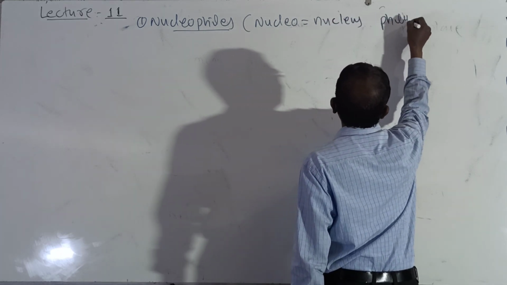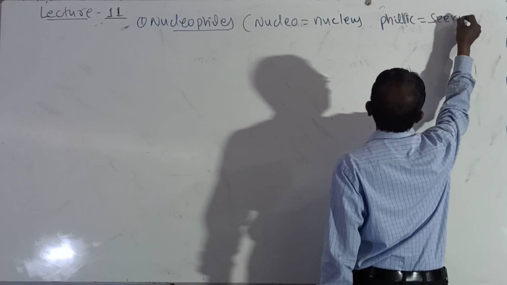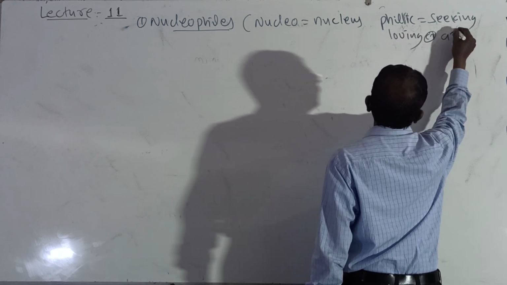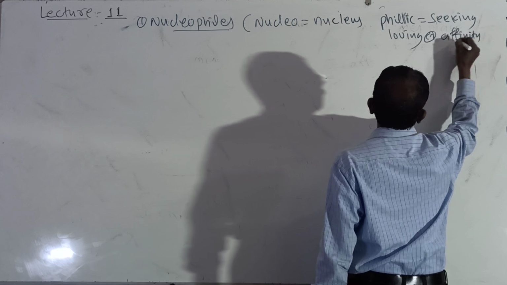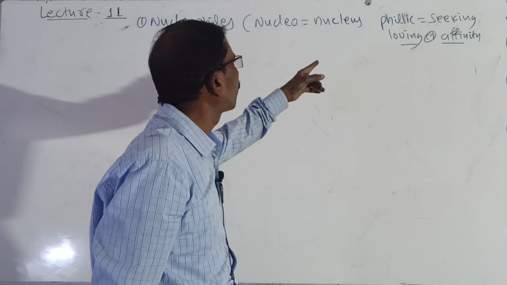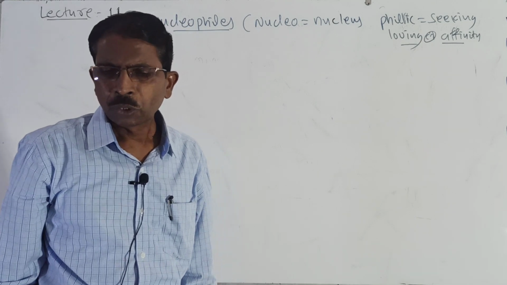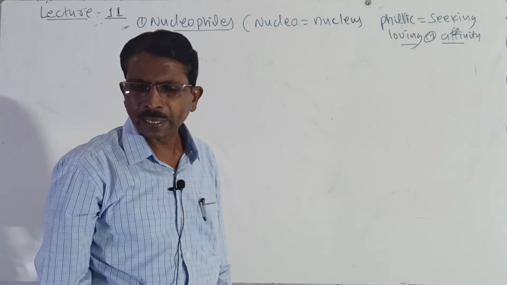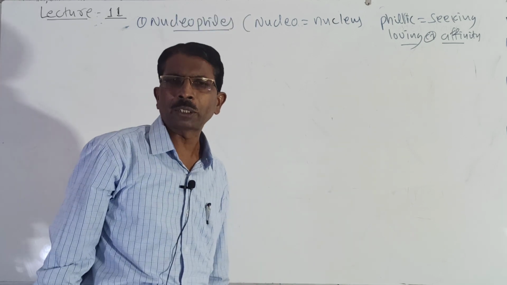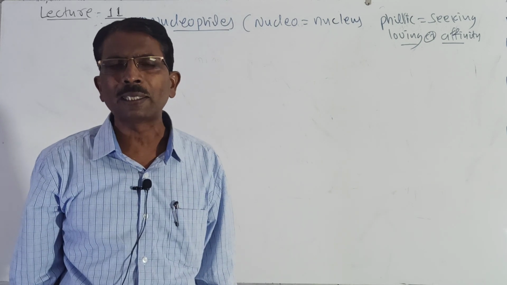Philic means seeking or loving or affinity. So nucleophilic means nucleus seeking, loving or affinity. So these are the electron rich centers, which are attracted towards the electron deficient center.